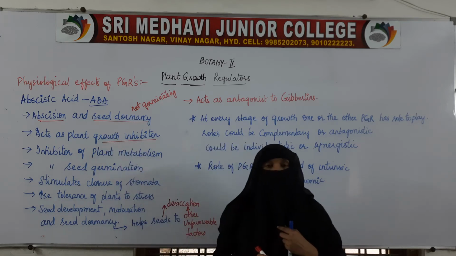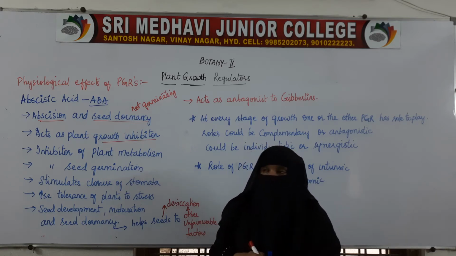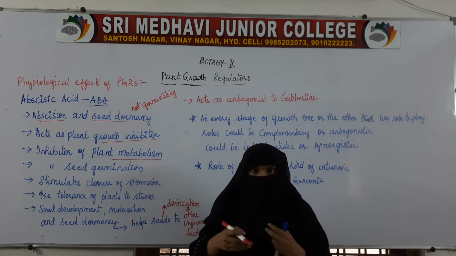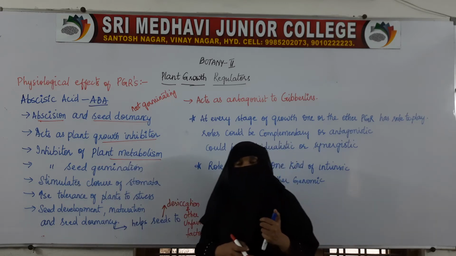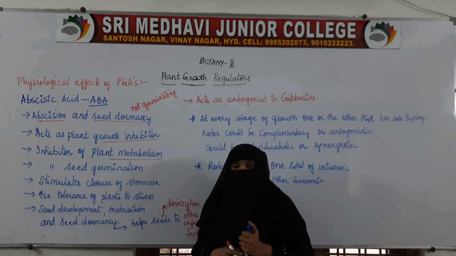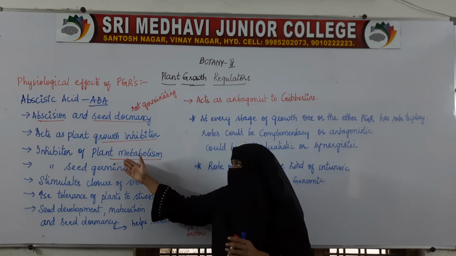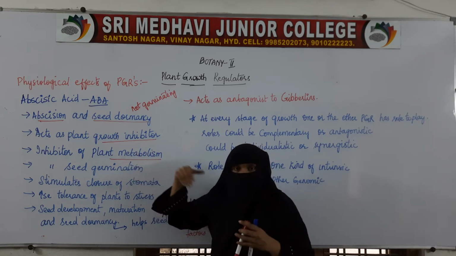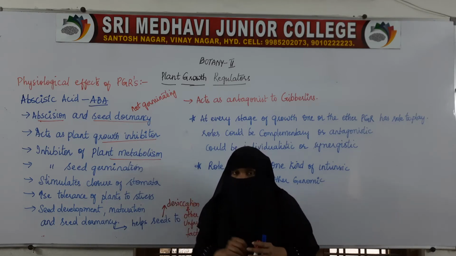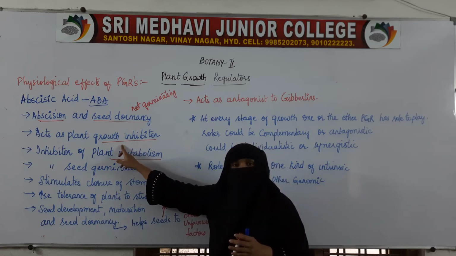It not only inhibits, stops or prevents the growth of the plant, but it also inhibits plant metabolism. Whatever reactions are carried out inside the plants will also be inhibited by abscisic acid, because naturally when the plant metabolism is inhibited and the reactions inside the plant are stopped, the growth of the plant will also be stopped.